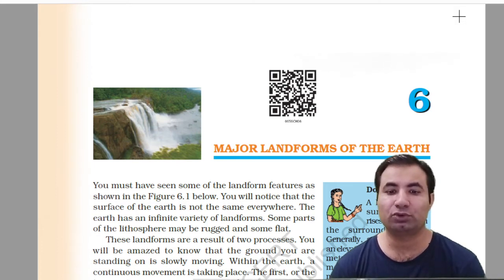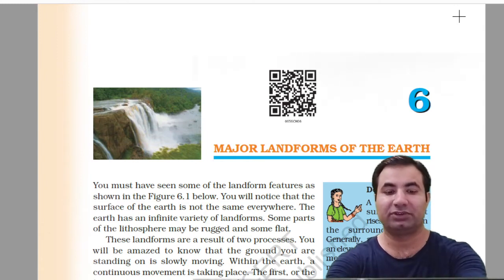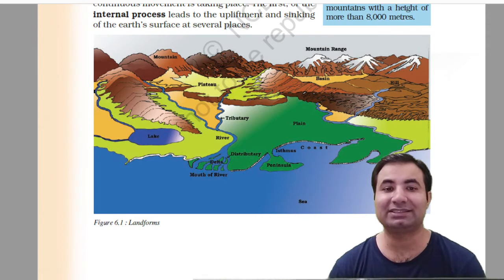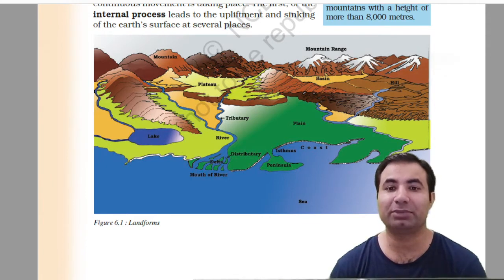So you will be amazed to know that the ground you are standing on is slowly moving. Within the earth, a continuous movement is taking place. The first is the internal process, which leads to the upliftment and sinking of the earth's surface at several places.